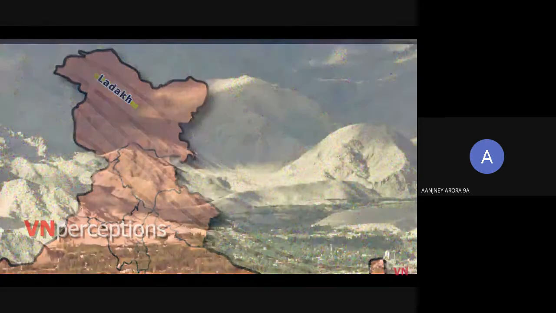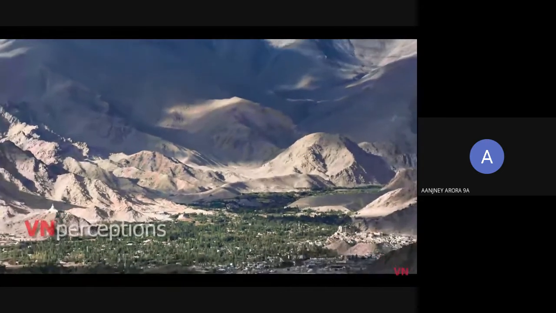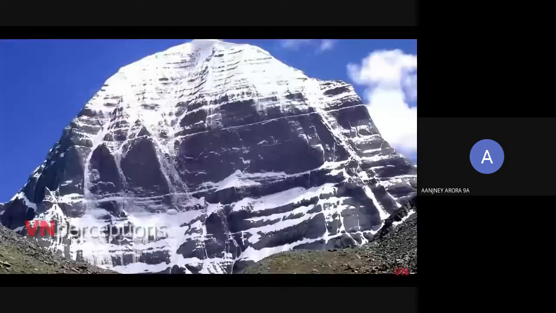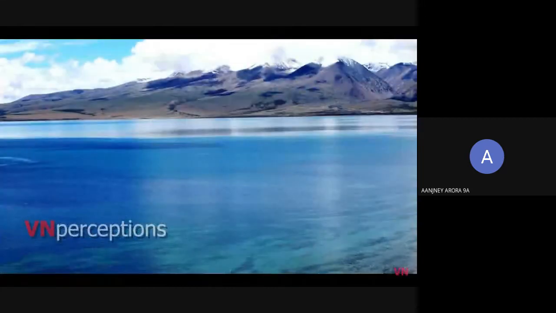The next one is the Ladakh range. It is more or less like a huge high altitude plateau region. It is located between the Karakoram range and the main Himalayan range. It lies in the rain shadow area. The entire Ladakh region can be described as a cold desert. The next one is the Kailash range. Now, this range lies entirely outside Indian territory. The Kailash Peak and Mansarovar are the prime attraction for pilgrims.